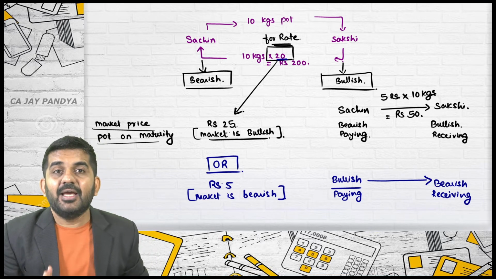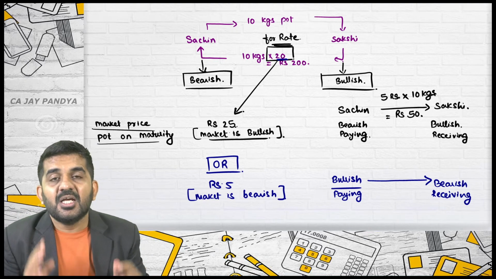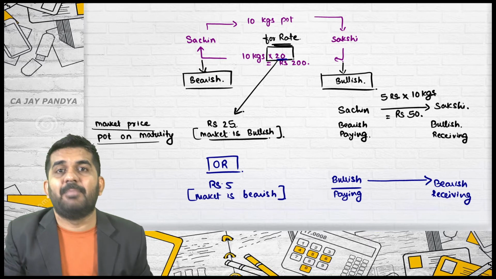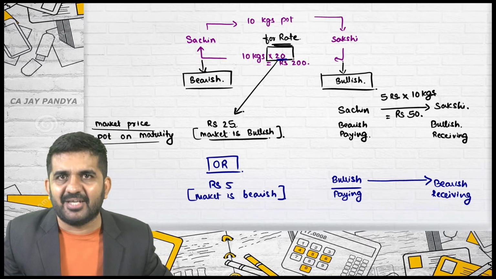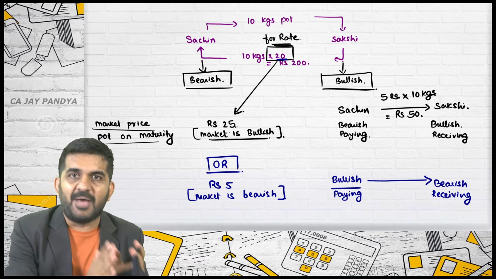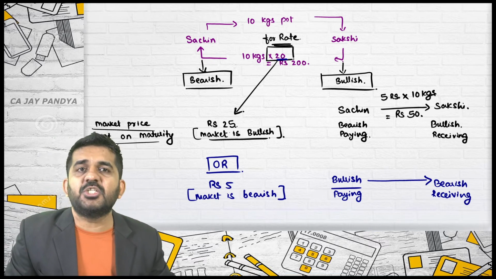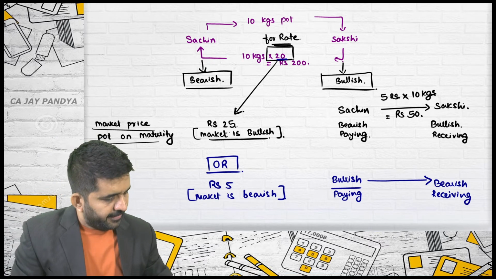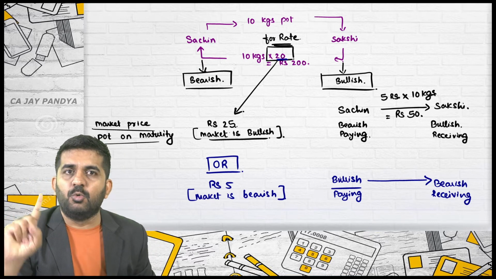Is it right? See, Sachin has taken a bearish position considering that market will be bearish. Now, if the market is bearish, he should receive something. Is it alright? Then only there is a logic in the name. If a person is bearish, he should be benefited if the market is bearish. So, Sachin will be getting the money. Who is paying? Bullish. Question number 1 is answered. Who will pay to whom?